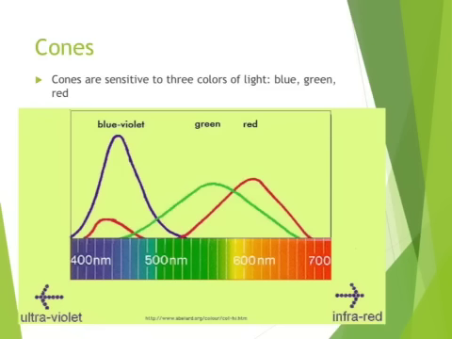So those cones in your eyes are sensitive to 3 colors of light. They're the same colors as what they were colored on the previous one: blue, green, and red. So that is what your eye sees in. So you can see here's our spectrum again, from 400 nanometers to 700. And your eye is sensitive to seeing blue at the lower end, green at the average, and red at the higher end. There's also a little bit of red down here that your eye is sensitive to seeing. Those cones are sensitive to seeing. But generally, we call this cone the red because it overlaps most of the red, even though technically that cone can see a little bit of the blue as well.